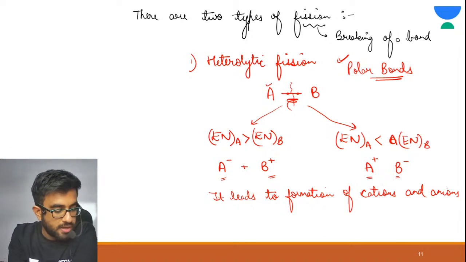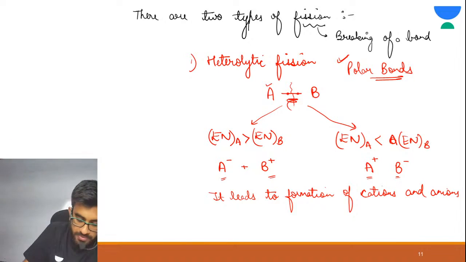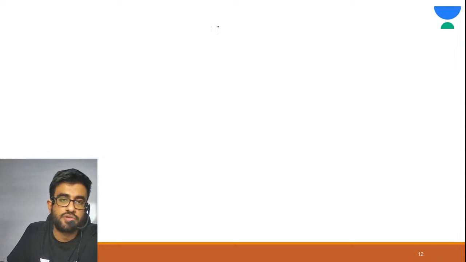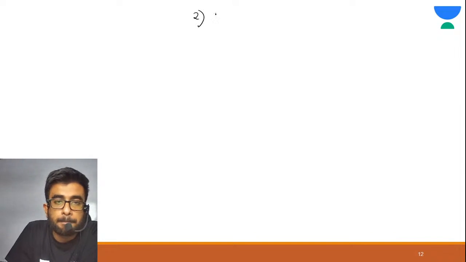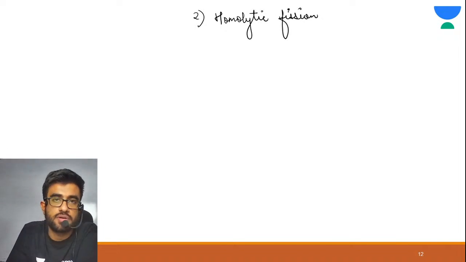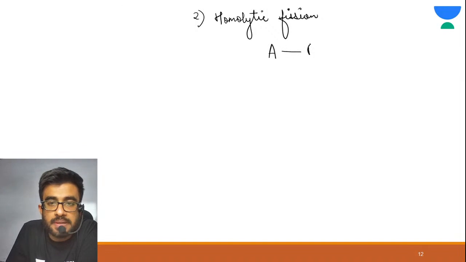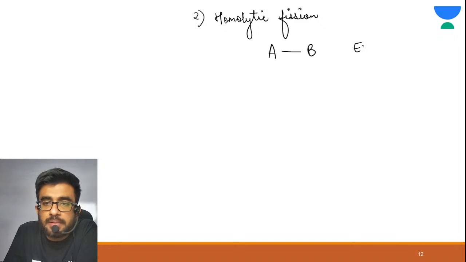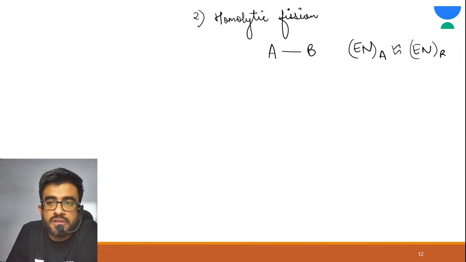Alright, so now let me move on to the next type of fission. There are two types of fission. The next type of fission is homolytic fission. Now suppose again there is a bond between A and B. Now the electronegativity of A is almost equal to electronegativity of B. What is electronegativity?